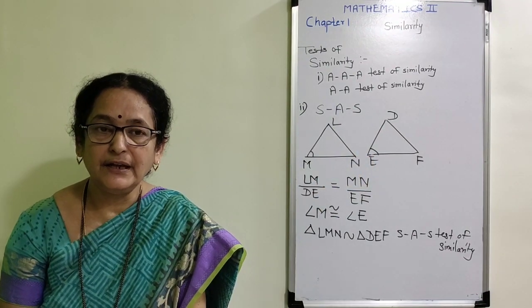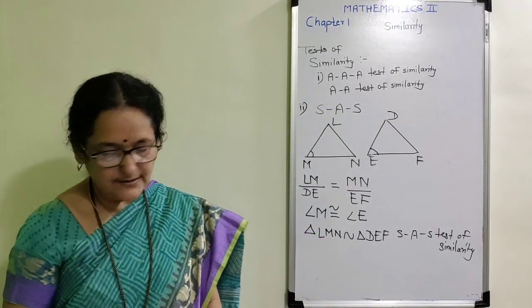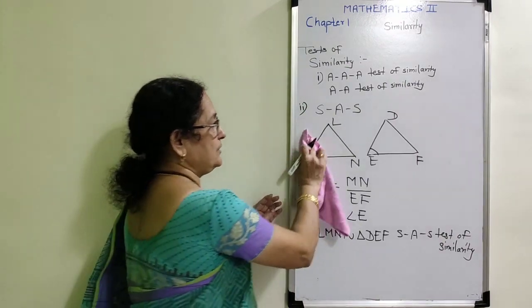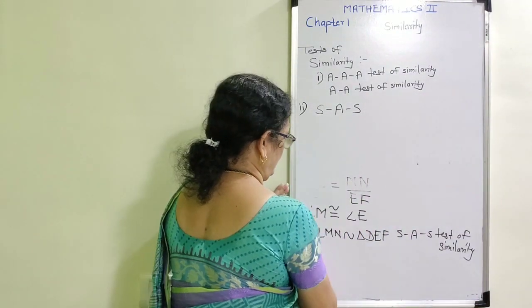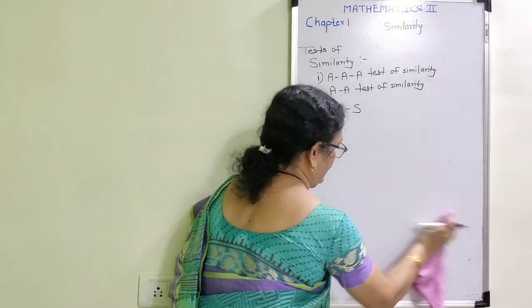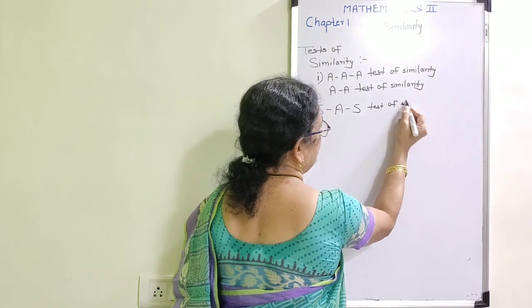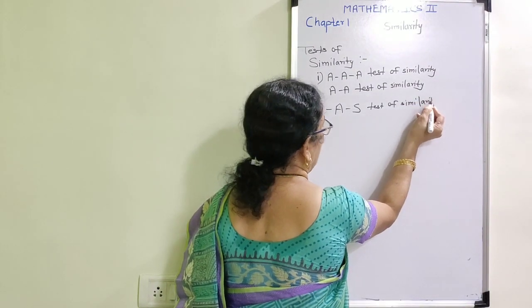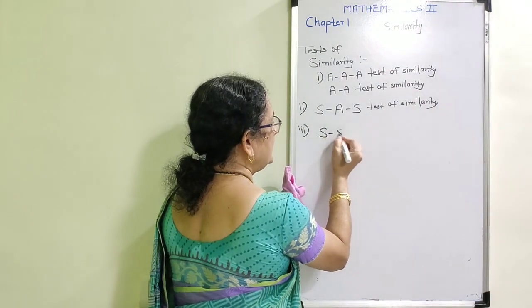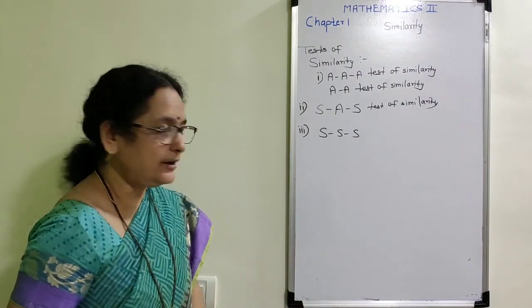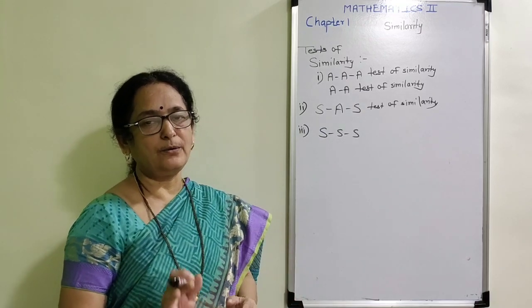test of similarity. Now the next and last and very easy test, that we have already proved that when three angles are in proportion, this is the second test of similarity. Now the third one, I am going to prove that all the three sides are in proportion, then ultimately all the three corresponding angles must be congruent to each other.